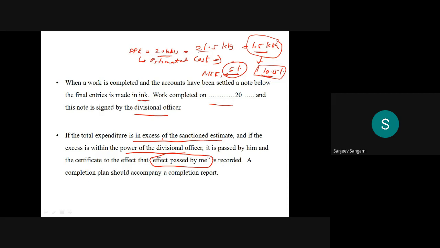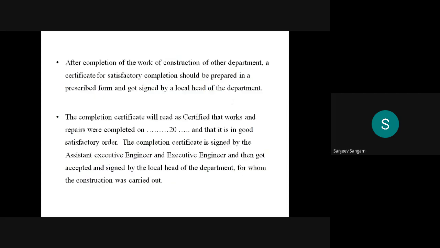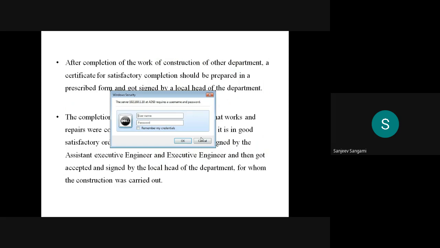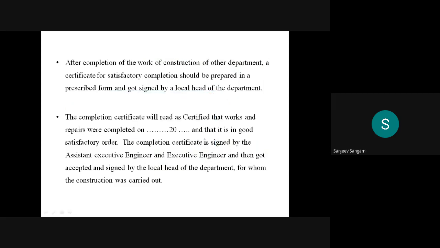A completion plan should accompany the completion report. After completion of the work of construction for another department, a certificate for satisfactory completion should be prepared in the prescribed form and signed by the local head of the department.